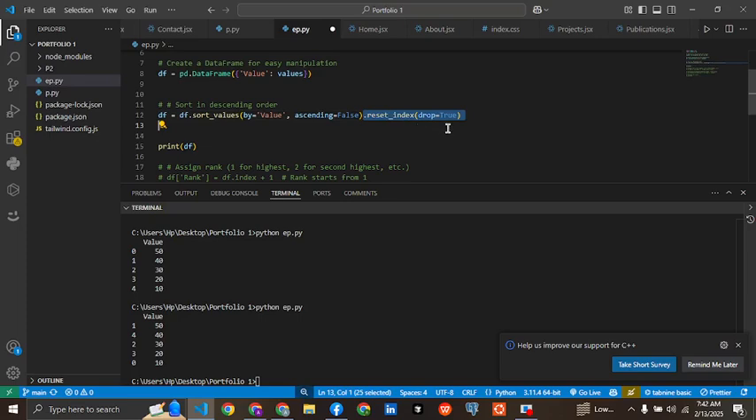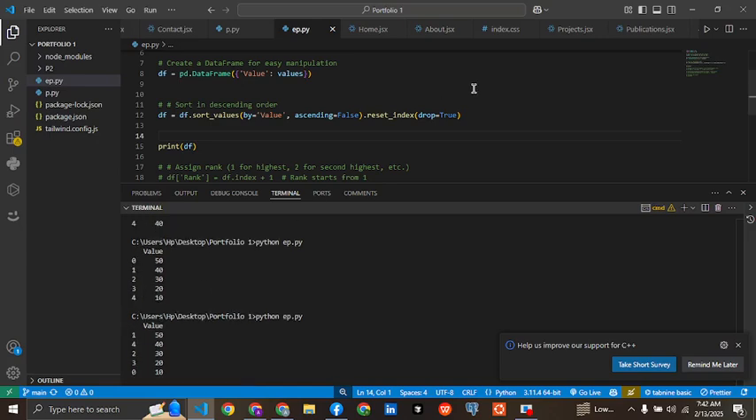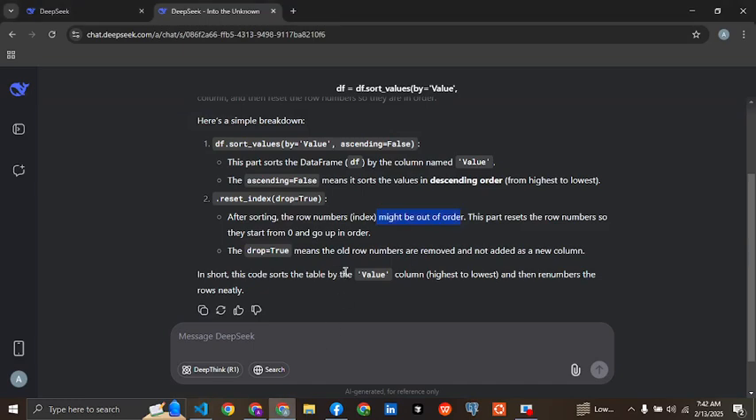But if we put that part back, then it will be 0, 1, 2, 3, 4. Okay, so that's the part where we set the index drop true. Drop equals true means the old row numbers are removed and not added as a new column. In short, this code sorts the table by value column from highest to lowest and then renumbers the values neatly.